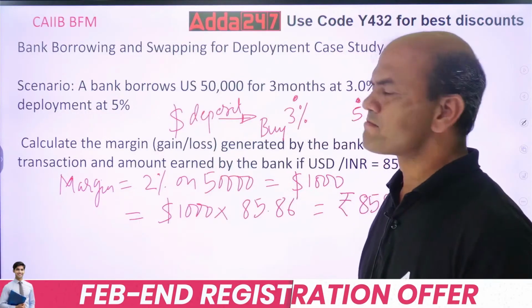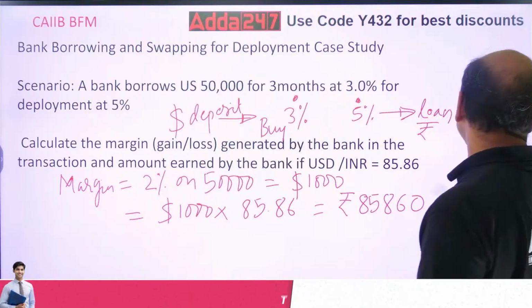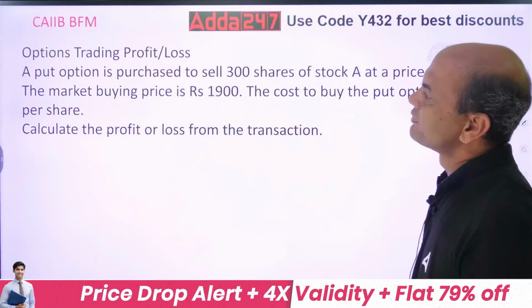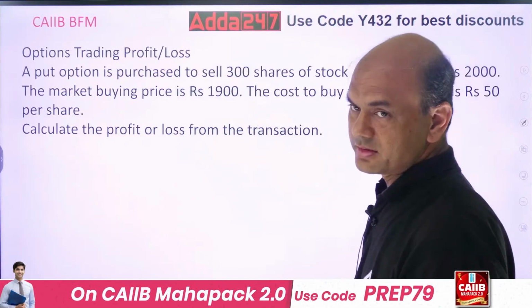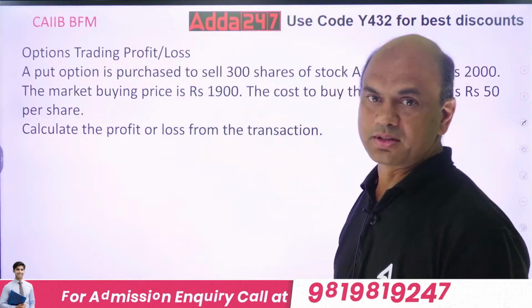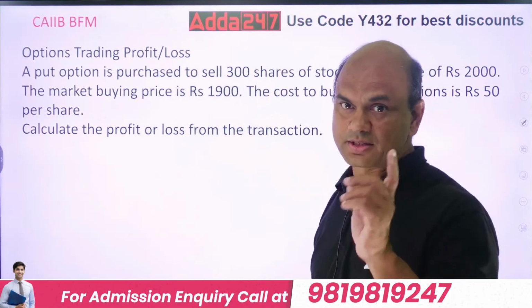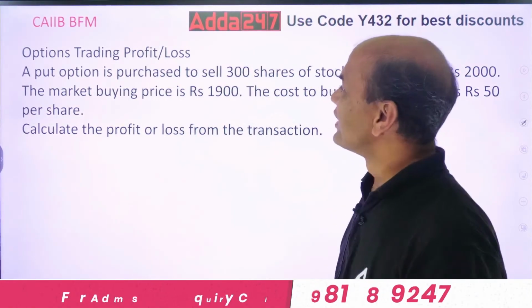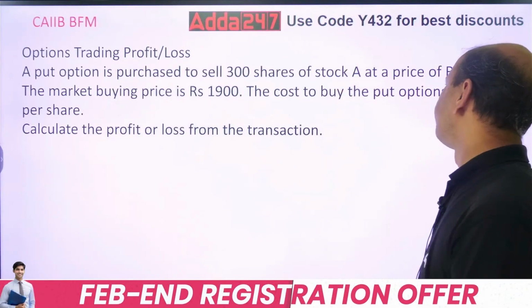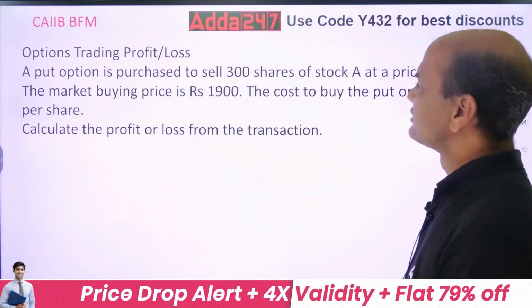Next one is options trading. This is a difficult one. You have to understand many tricks over here. A put option is purchased to sell 300 shares of stock A at a price of 2,000.